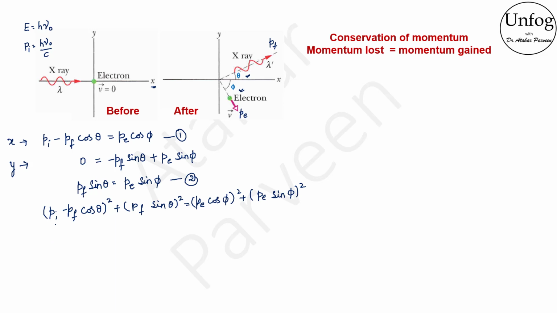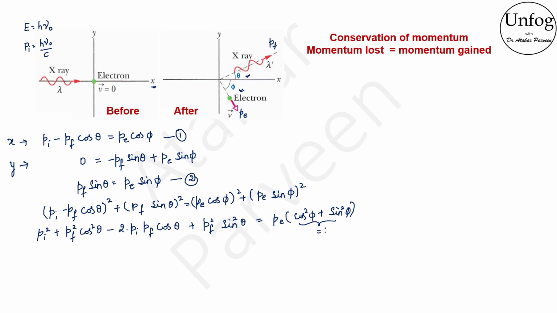Now use the formula (a minus b) whole square for (Pi minus Pf cos theta) whole square and just expand it. We have Pi square plus Pf square cos square theta minus 2 into Pi Pf cos theta plus Pf square sin square theta as it is, and on the right hand side I can take Pe square common and write cos square phi plus sin square phi in brackets so that this becomes equal to 1, because cos square theta plus sin square theta is equal to 1.